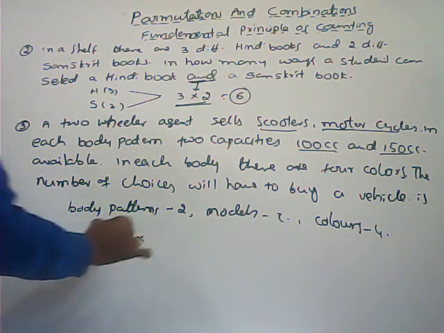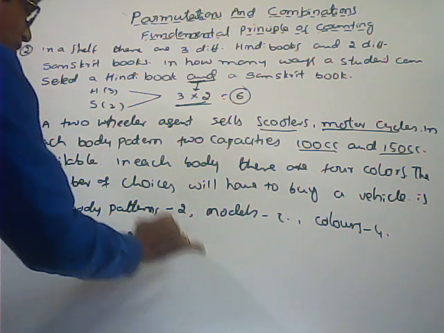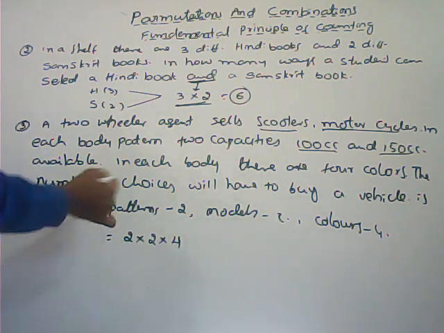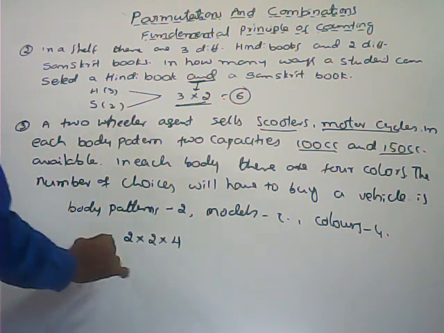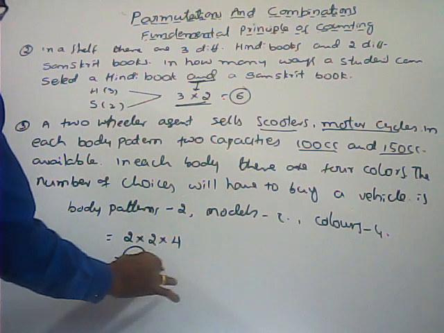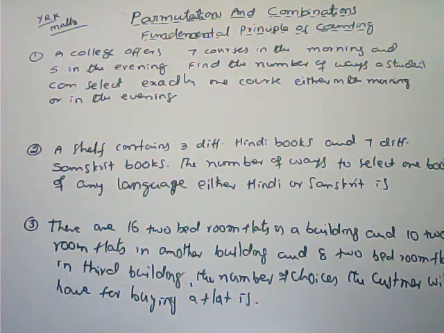And models also, 2 models are there. So the total number of ways to select one model is 2 ways. Colors also, 4 are there. The total number of ways of selecting one vehicle is equal to 2 into 2 into 4, that is equal to 16 ways to select one vehicle. Here we are using the multiplication principle.